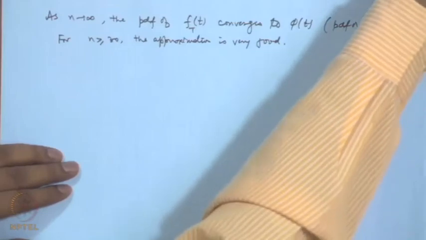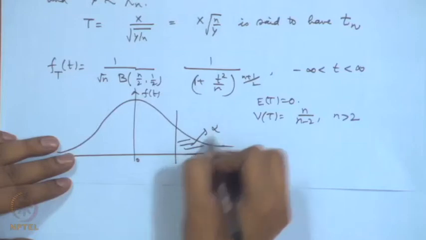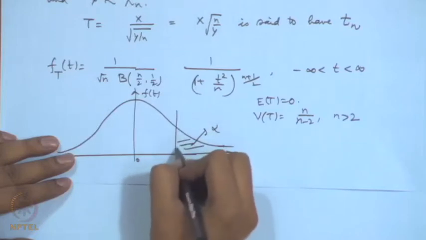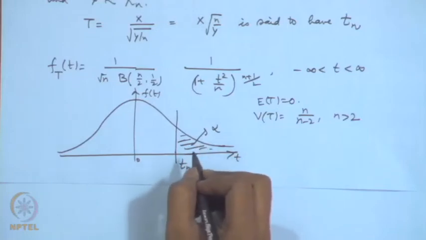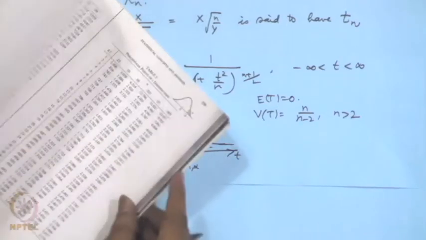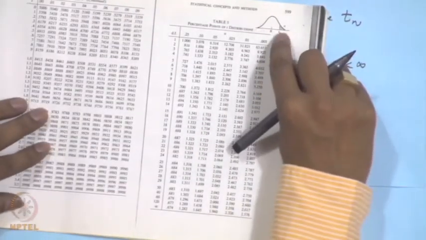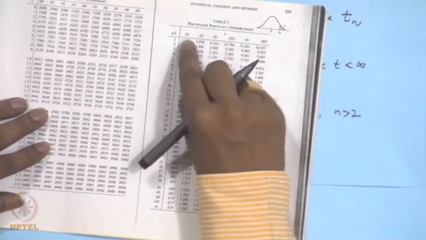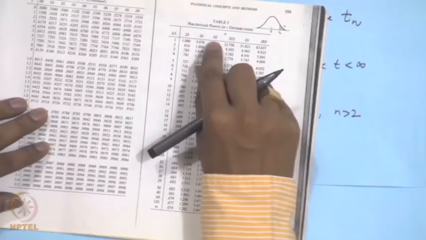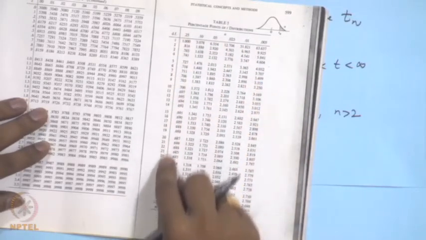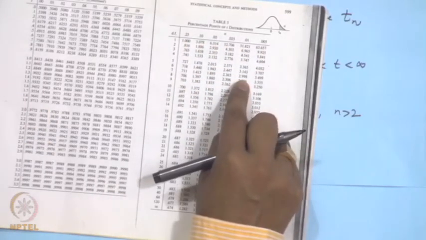Once again, on the curve of t distribution, suppose I consider this probability to be equal to alpha, then the values of t alpha, that is the point beyond which the probability is alpha, are tabulated in the tables of t distribution in this particular fashion. So, this point is t alpha, the probability beyond this is alpha. For different values of alpha like 0.005, 0.01, 0.025, 0.05 etcetera, and for different values of the n degrees of freedom, the points t alpha are tabulated here.